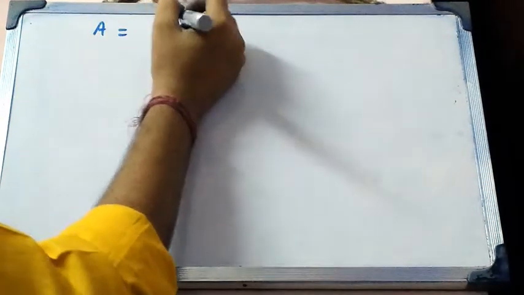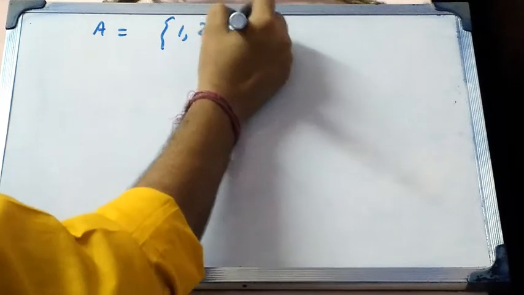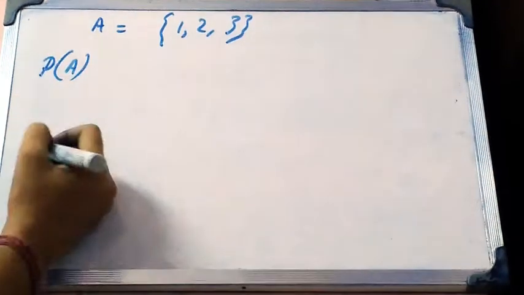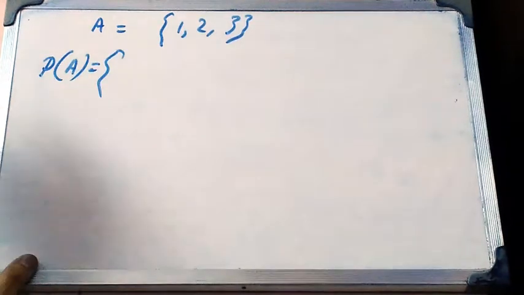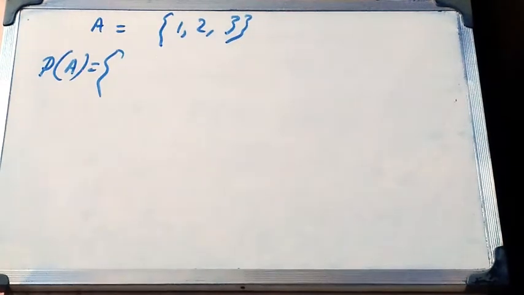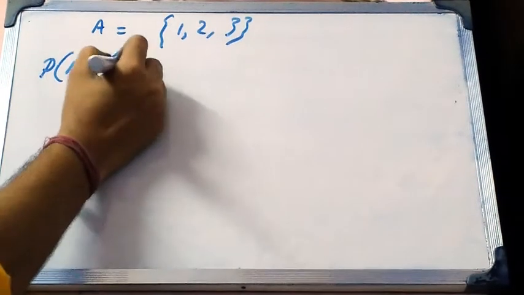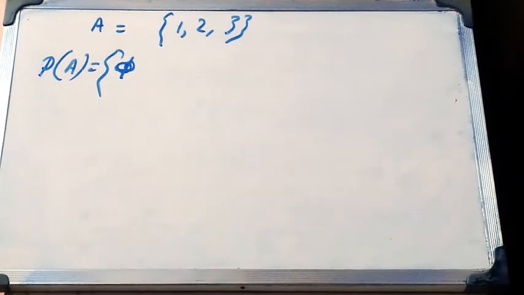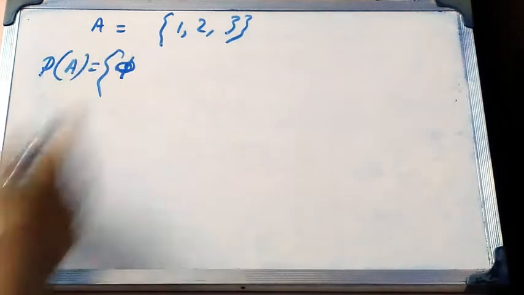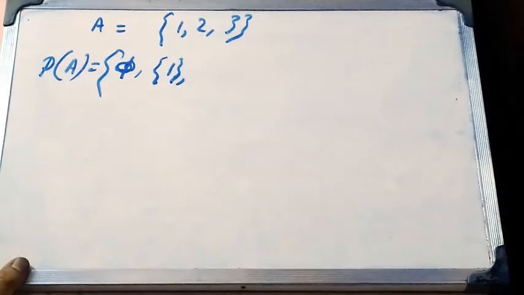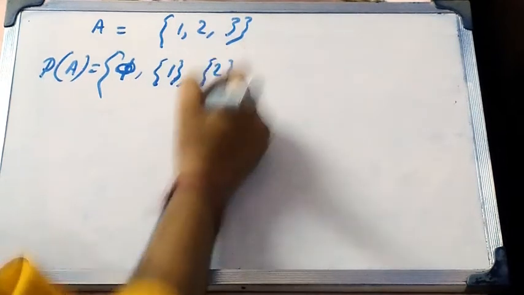A. Suppose A is 1, 2 and 3. Then the power set of A is denoted by P of A, which contains all the subsets of the set A. Now phi, that means the null set, as we said before, null set is a subset of all kinds of sets. So null set can be a subset of A, another subset 1, singleton set 2,